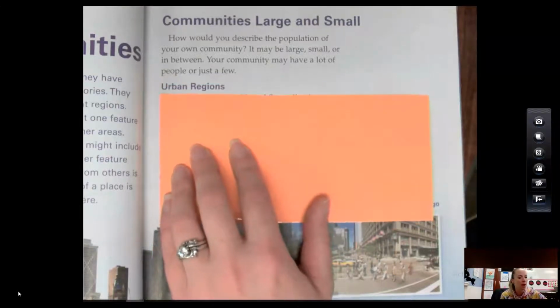Find where we are, please. We are at urban regions. Now, what does urban mean? Urban means a big city.